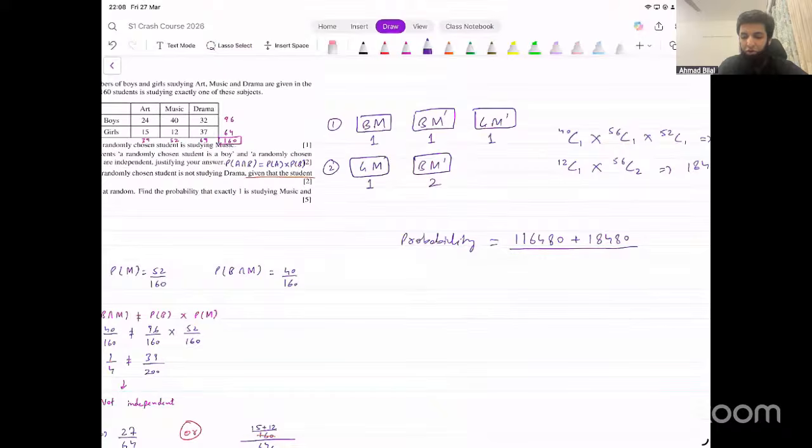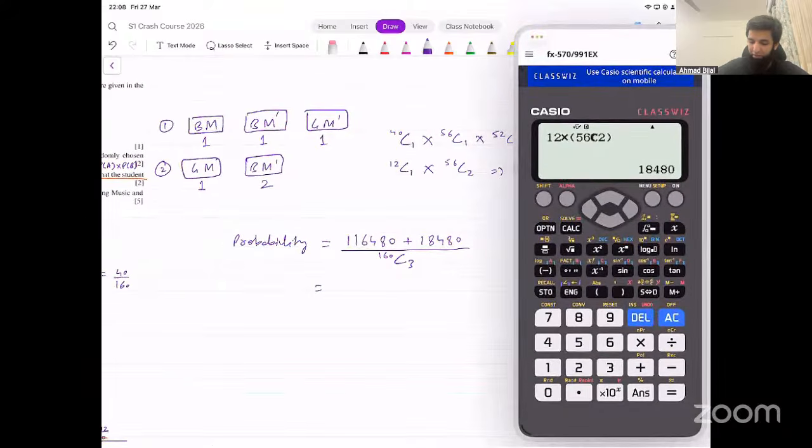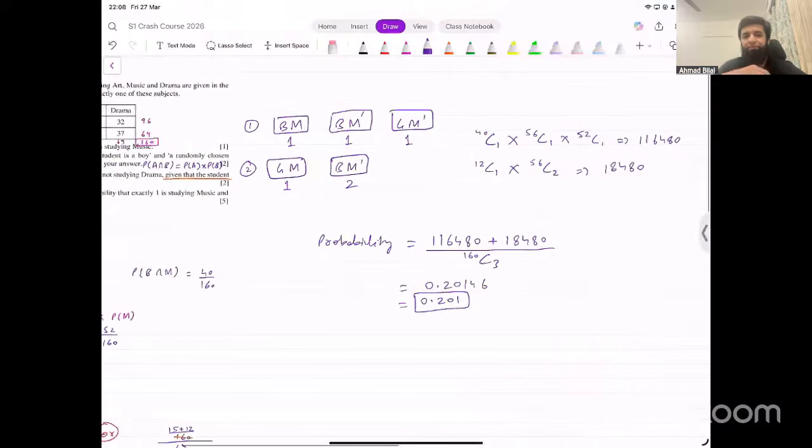That means where we have no condition, there are 160 total students. If there were no conditions, we could select them in 160C3 total possible ways. Put that on your calculator, and that should give you some number, plus 116480. Divide this by 160C3, and that is what this probability turns out to be, which is 0.20146. To three significant figures, that's 0.201, and that's your final answer.